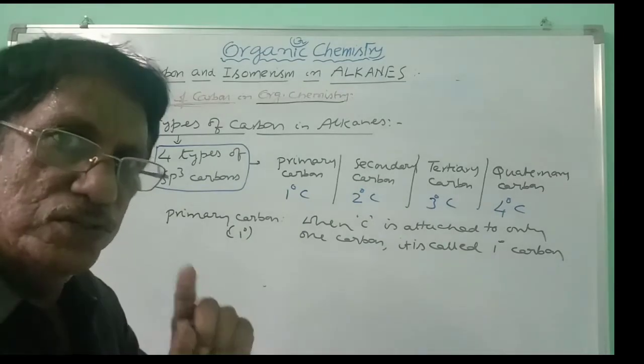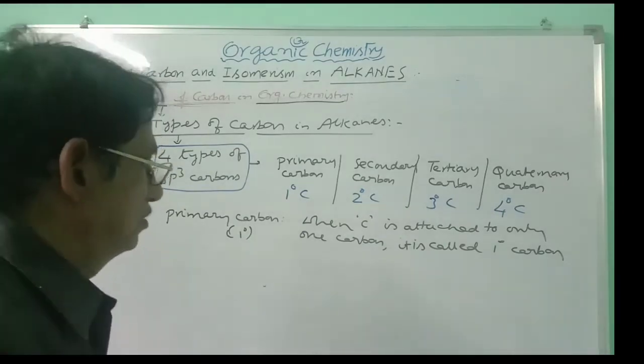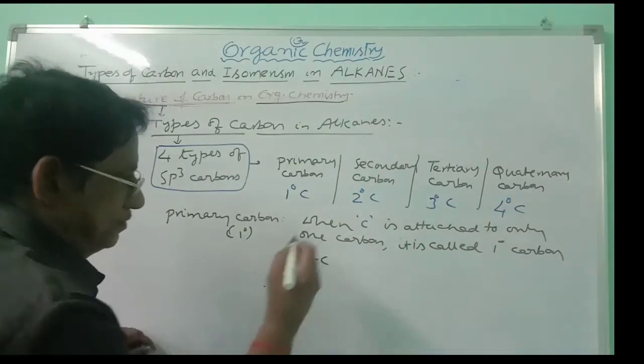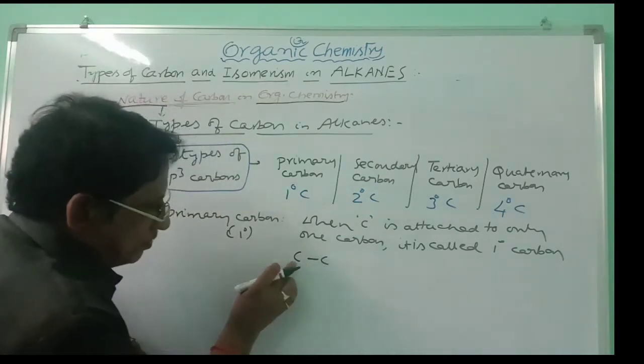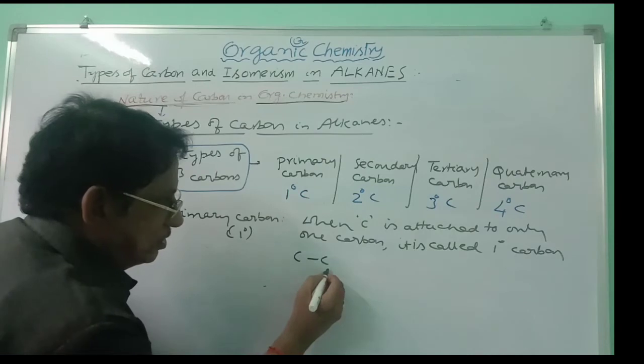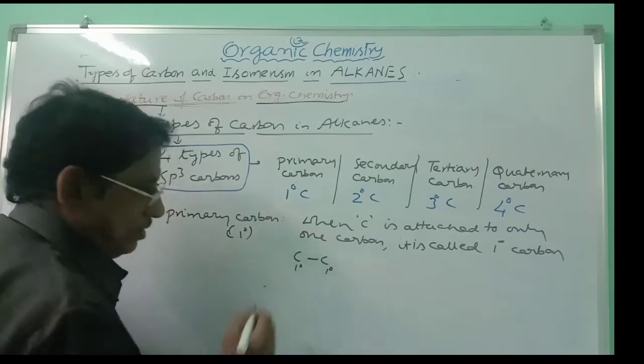You can take, for example, carbon here. This carbon is attached to this 1 carbon only. So this is primary carbon. This is also primary carbon.